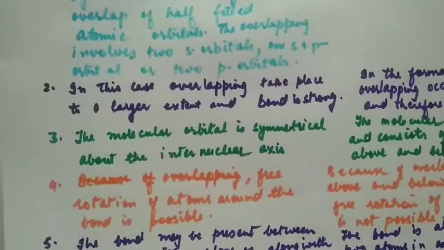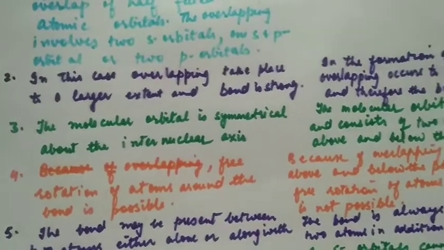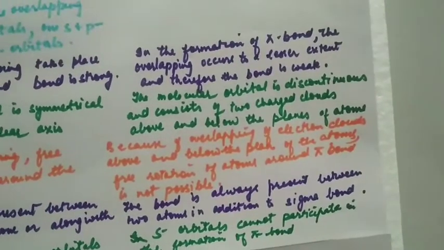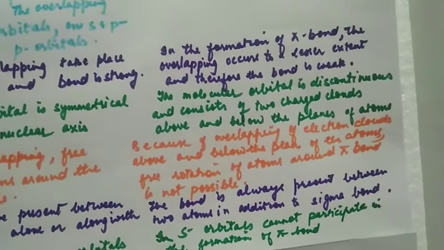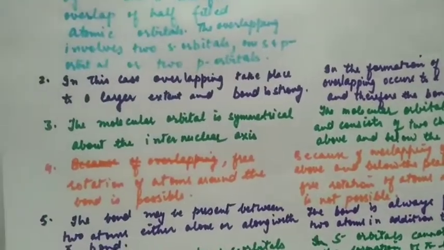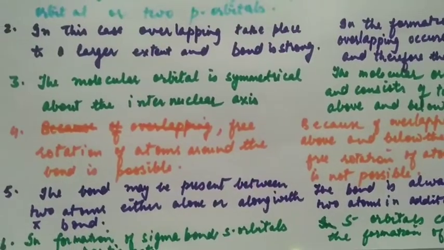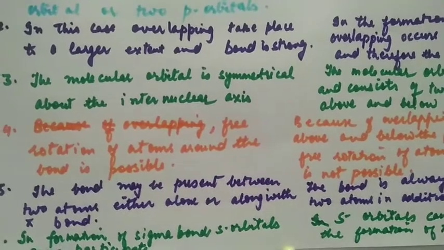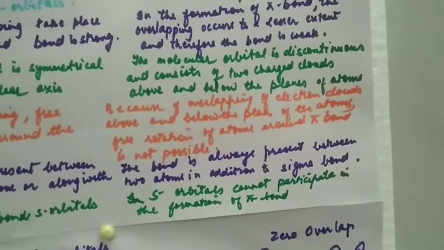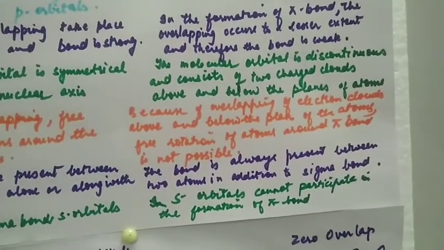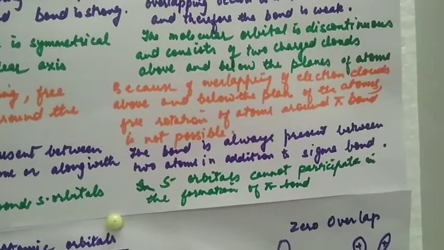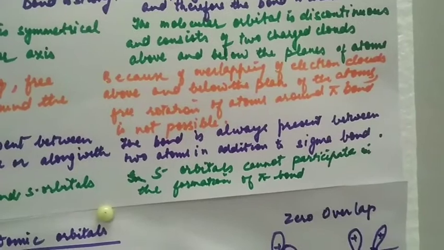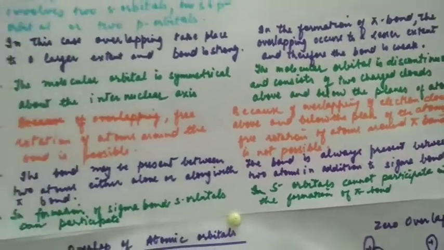The molecular orbital is symmetrical about the internuclear axis. The molecular orbital is discontinuous and consists of two charged clouds above and below the plane of atoms. Free rotation of atoms around the sigma bond is possible, but because of overlapping of electron clouds above and below the plane of atoms, free rotation of atoms around pi bond is not possible.